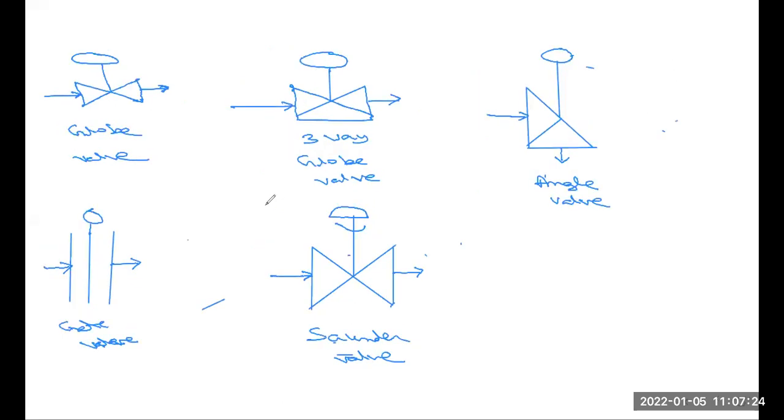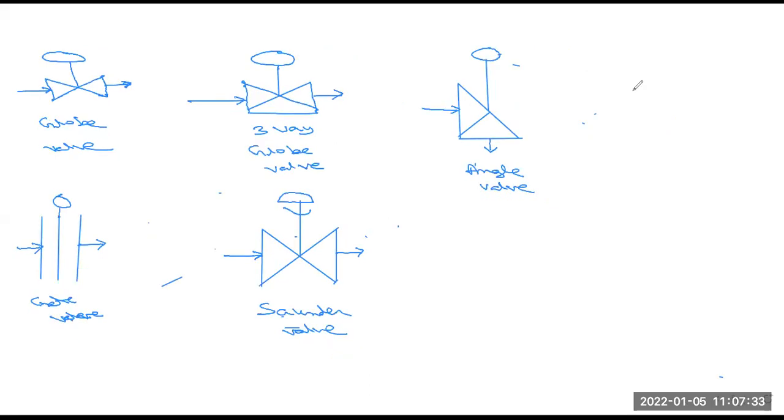Another one, the butterfly type of valve. The structure is like this. This is the center point or knob which controls the total operation.